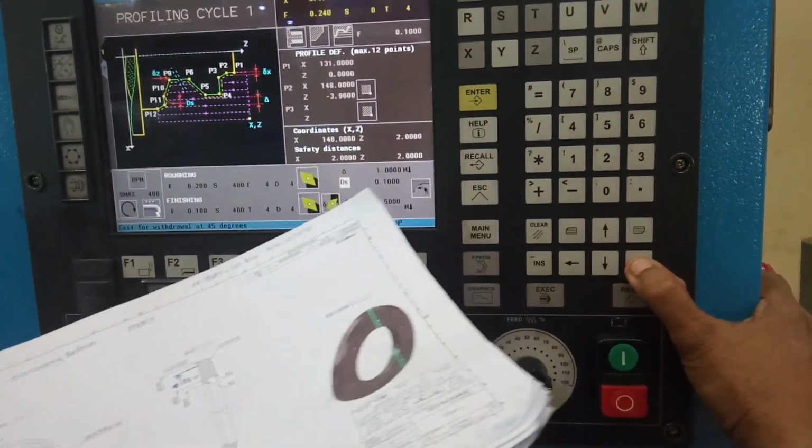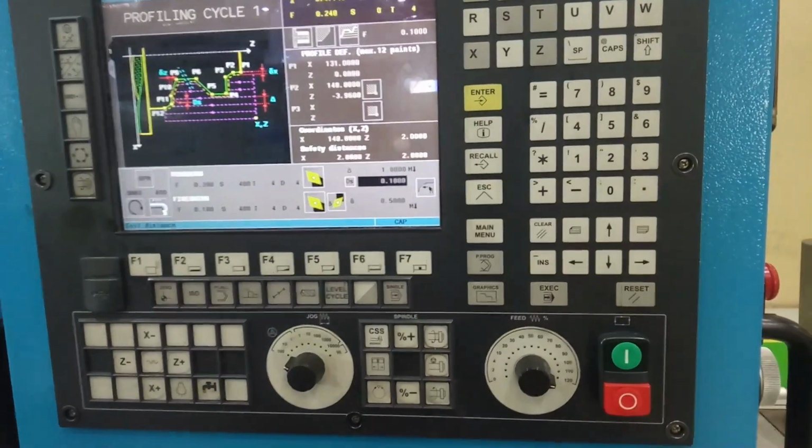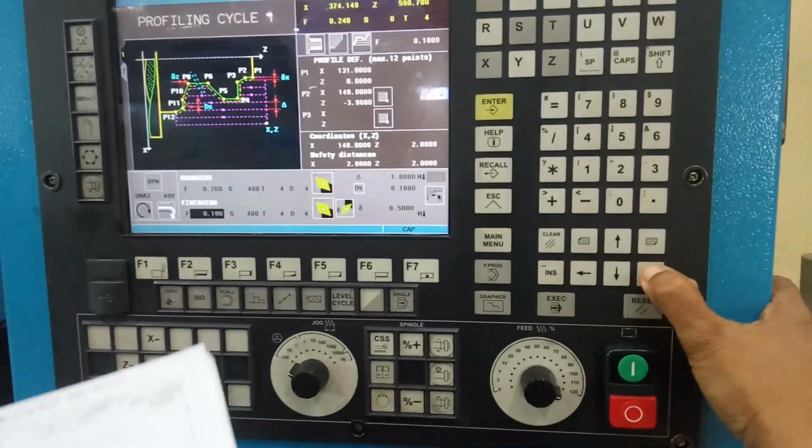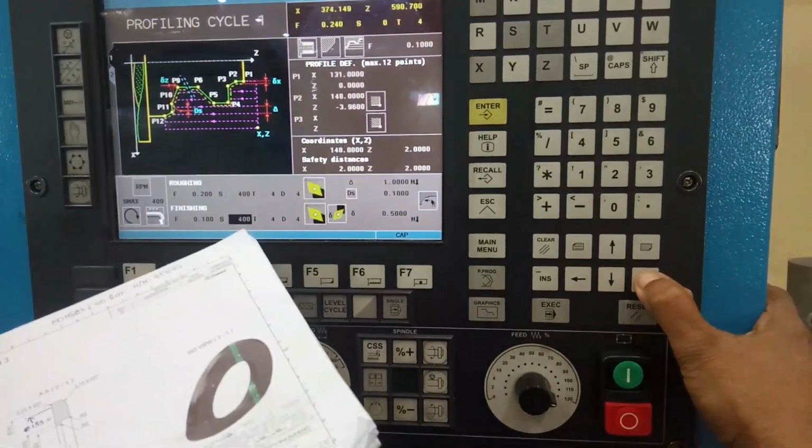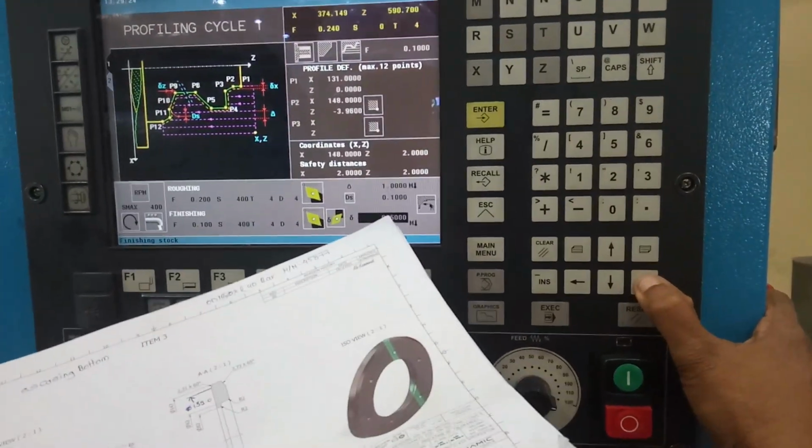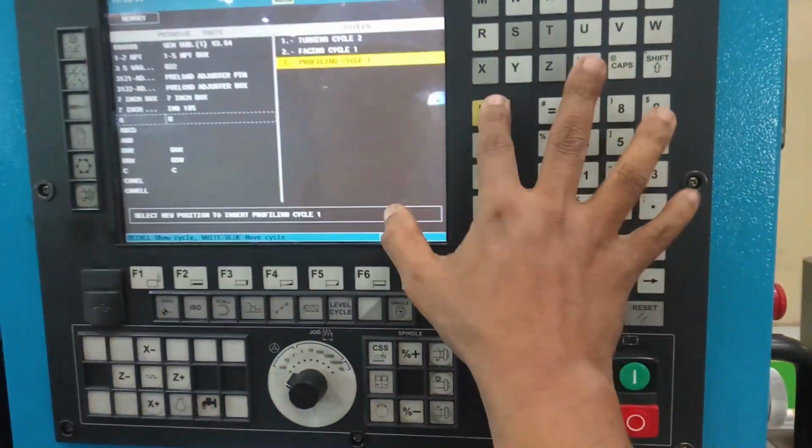Okay, this is depth of cut. This one is retract value when you cut, 0.1. Return. Okay, finishing 0.1, speed till number, and this one finish value is 0.5. Okay, so P program enter replace.